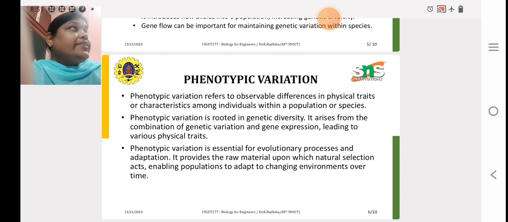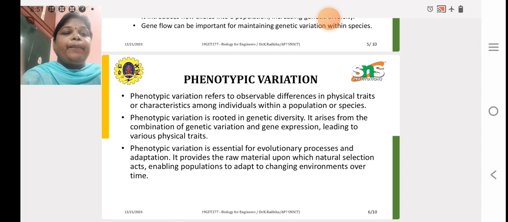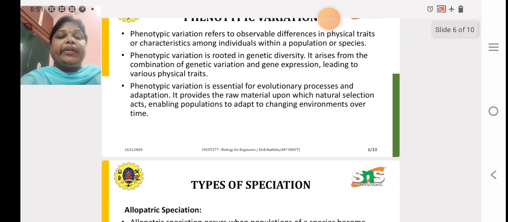Then let's see in brief phenotypic variation. Phenotypic variation refers to observable differences in physical traits and characteristics among individuals within a population or species. Phenotypic variation is rooted in genetic diversity. It arises from the combination of genetic variation and gene expression, leading to various physical traits. Phenotypic variation is essential for the evolutionary process and adaptation. It provides the raw material upon which natural selection acts, enabling populations to adapt to changing environments over time.